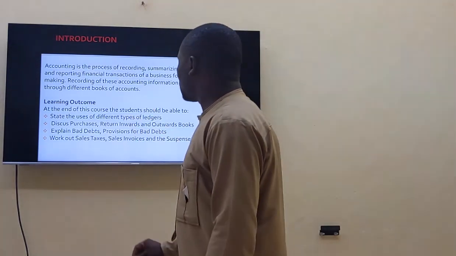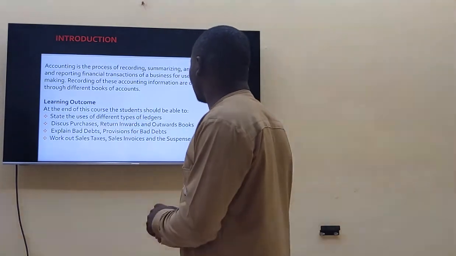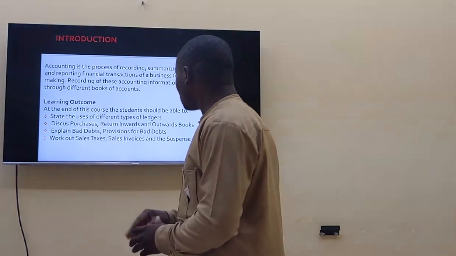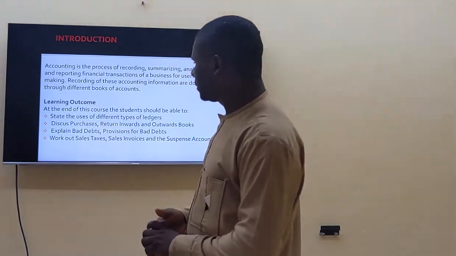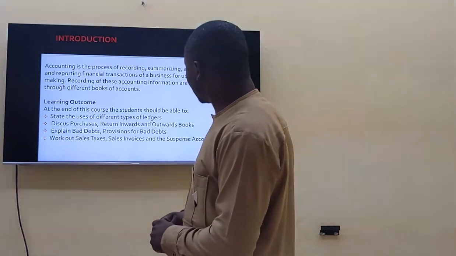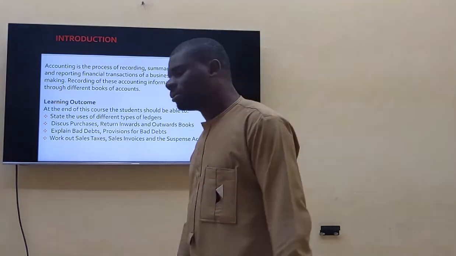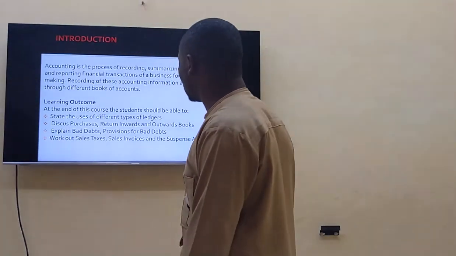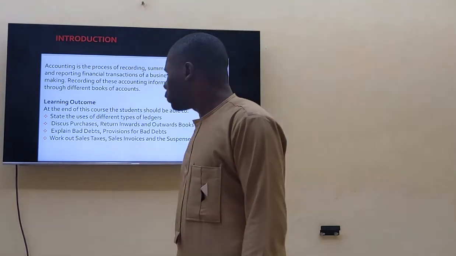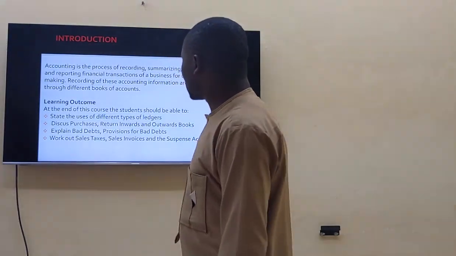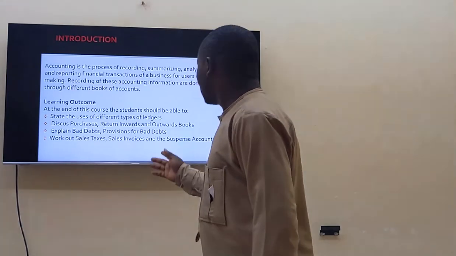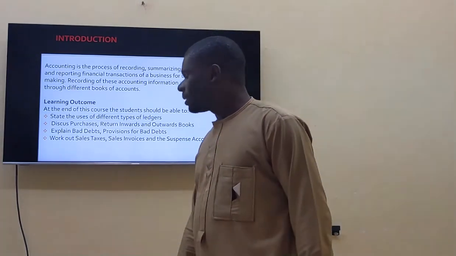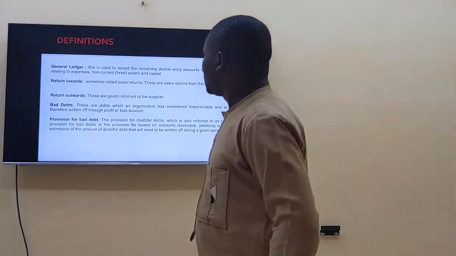The learning outcome, we see that we're going to study the uses of different types of accounts, the uses of different types of ledgers, and discuss purchases return, sales invoices and return accruals books. We're going to explain bad debts, provision for bad debt. We're going to look at work access tasks, sales invoices, and suspense accounts. We have some definitions.